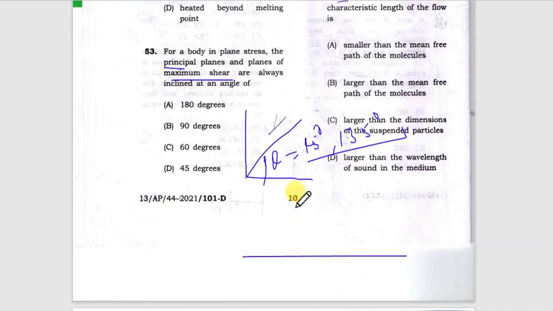So we know the Mohr's diagram which tells the relation between the normal stress and shear stress. This is sigma 1, major principal stress, this is sigma 2, and this is the tau max.